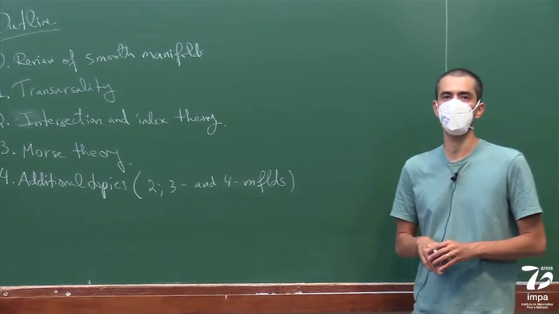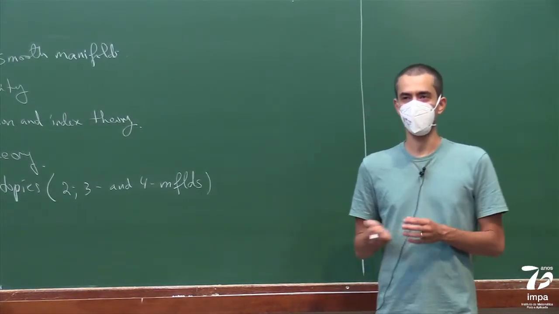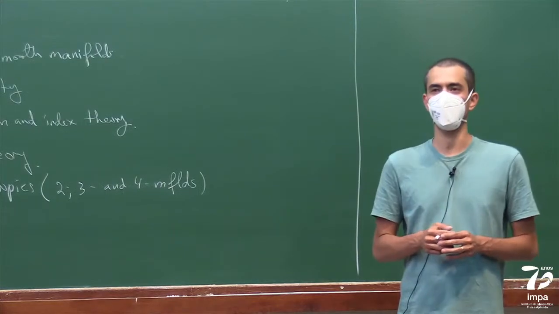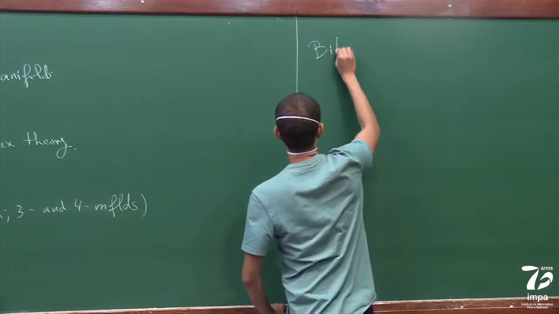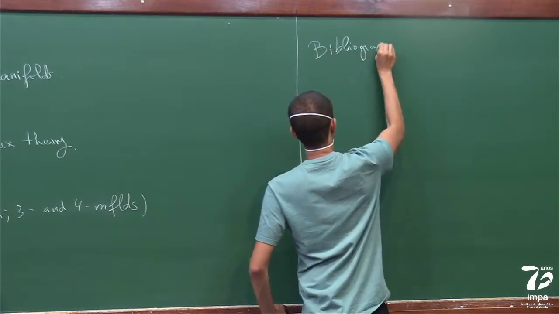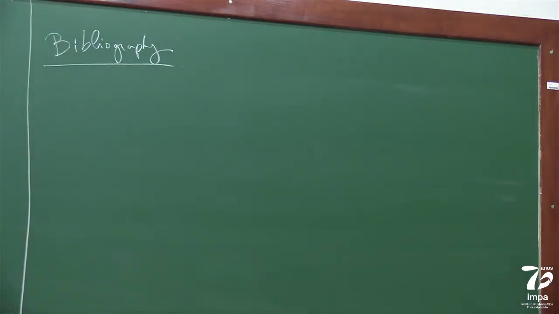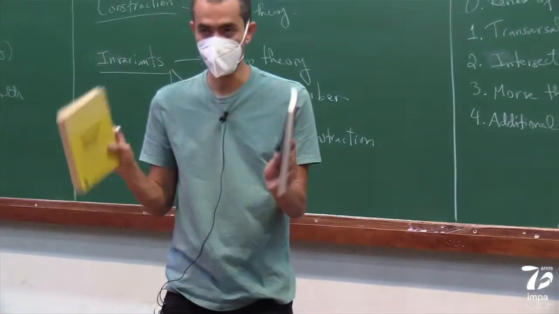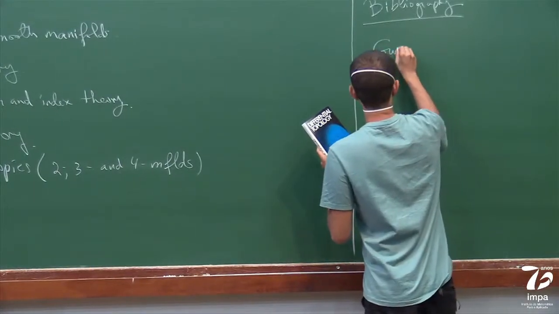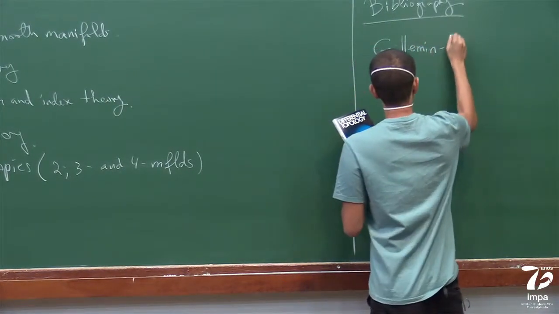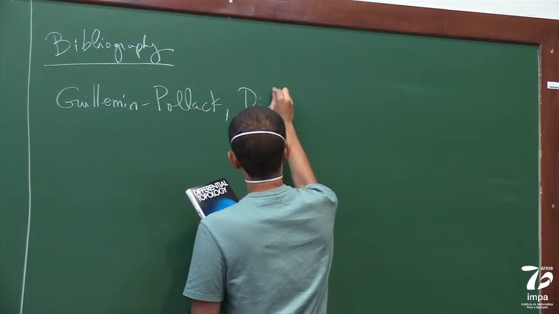As I said, it's going to be pretty similar to the course that I taught last summer online. So if you get bored and it's going too slowly, you can watch the videos from last summer. But let me just tell you the bibliography. I think that the most standard books for this course are these 2 books that I have here. So this is Guillemin Pollack. This is the more elementary one. Guillemin Pollack. It's just called Differential Topology.